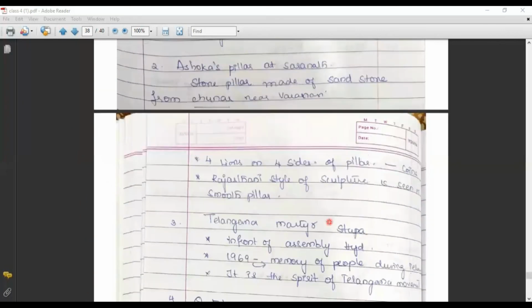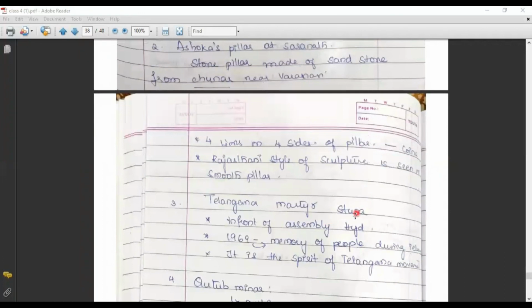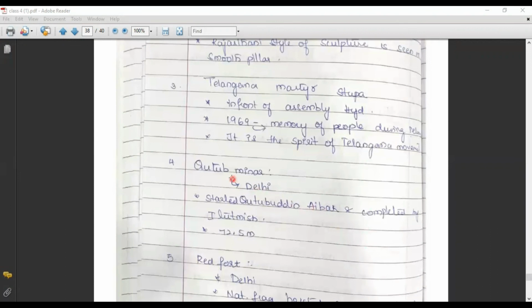Now coming to the next monument, the Telangana Martyrs Stupa. It is the spirit of the Telangana movement. Now coming to the next monument, Qutub Minar. The Qutub Minar is located in Delhi. It was started by Qutbuddin Aibak and completed by Iltutmish. Right? It has a height of 72.5 meters.